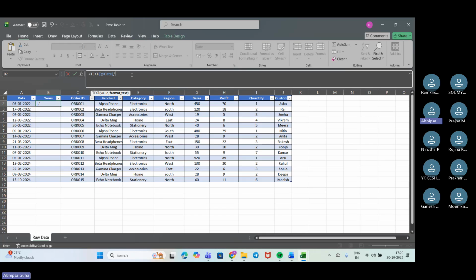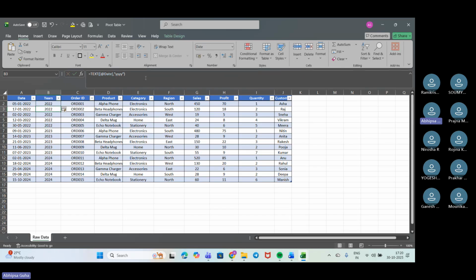Okay, so I'll close the parenthesis, put enter. So see, we have got the data for 22, then 23, this is 23, this is 23, this is 24. I got which year specifically, because I would be needing this for the further analysis of it. Okay, so this part is clear how we have done this.